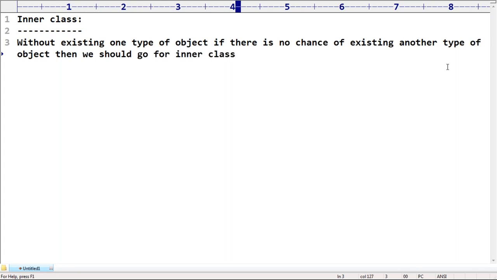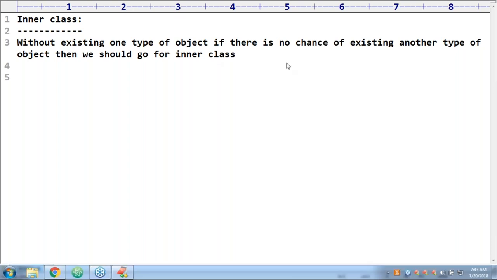In the last session, I clearly explained with multiple examples also. I hope you remember, sir: without existing car, no chance of existing engine. That's why engine is always part of the car. Same way, second example I covered: university.